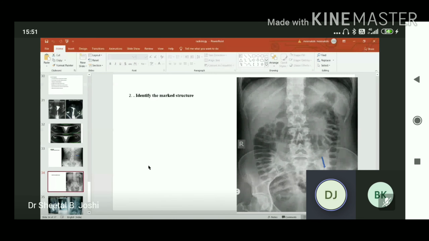Next one, identify the marked structure. Are you able to see descending colon, left side? No. Sigmoid colon? No. It is at the left sacroiliac joint. Sacroiliac joint is visible, sacrum you can appreciate. Yes, ma'am. Sacrum.